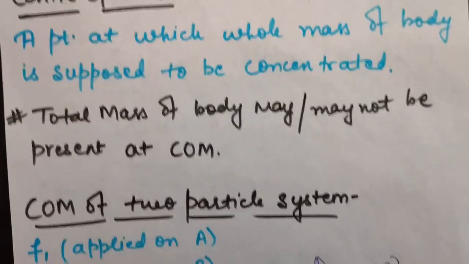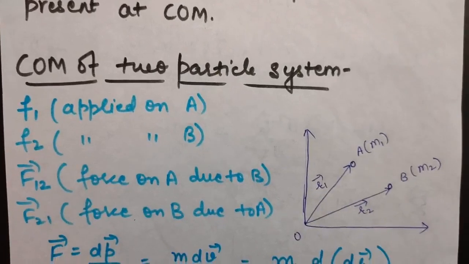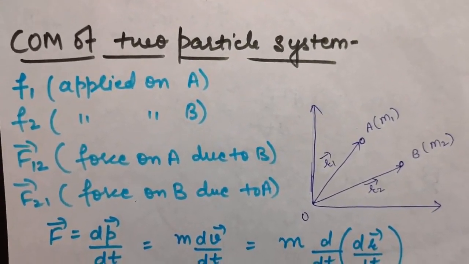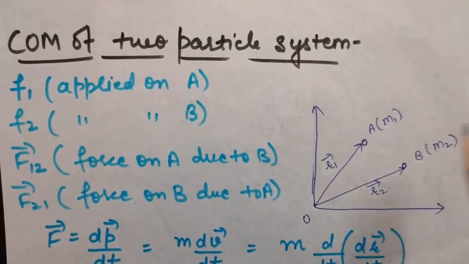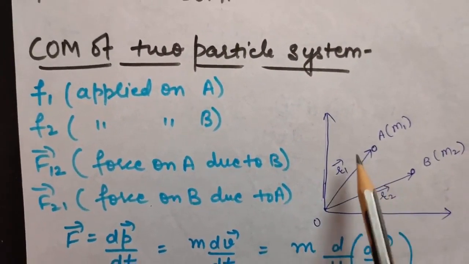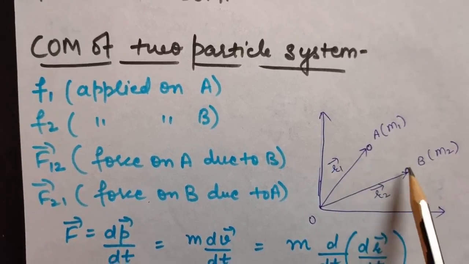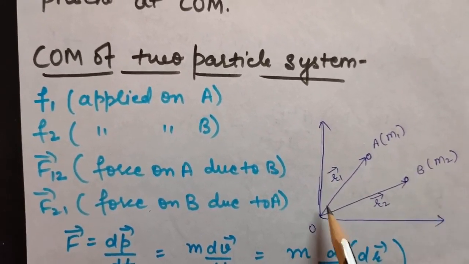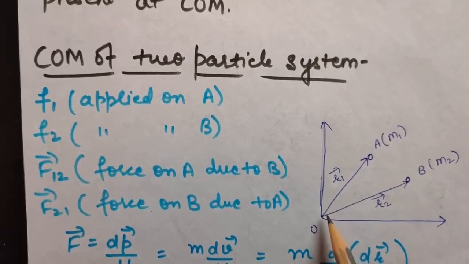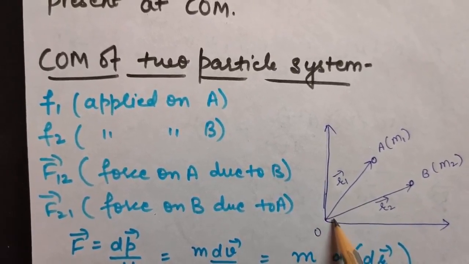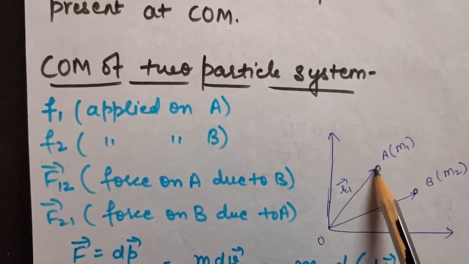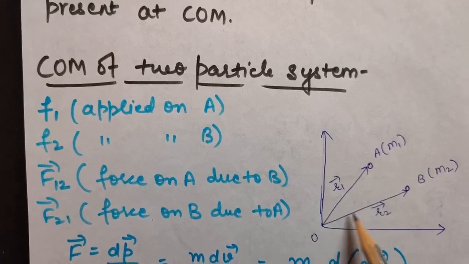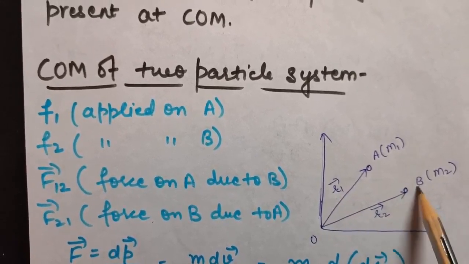Okay, so now let us calculate an expression for the center of mass of a two particle system. So we will be calculating the position vector of center of mass. For that, suppose this is your body A and this is your body B. It has mass m1 and it has mass m2. Now, if I am considering O to be origin, this will be the position vector, that is a vector drawn from the origin to the particle. So this is your position vector r1 for A and this is your position vector r2 for B.